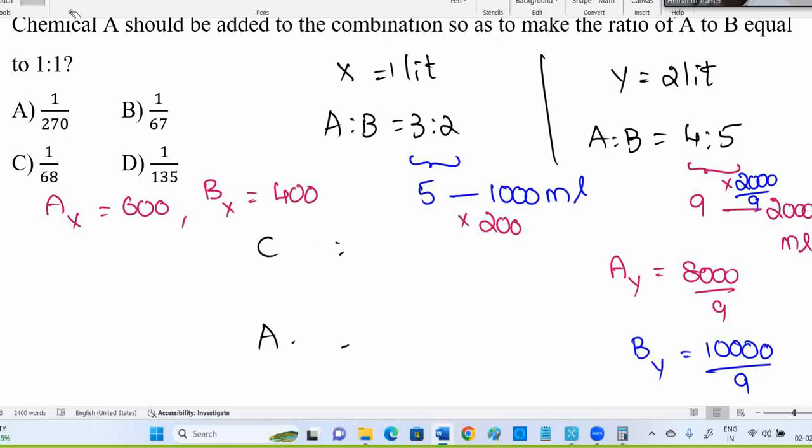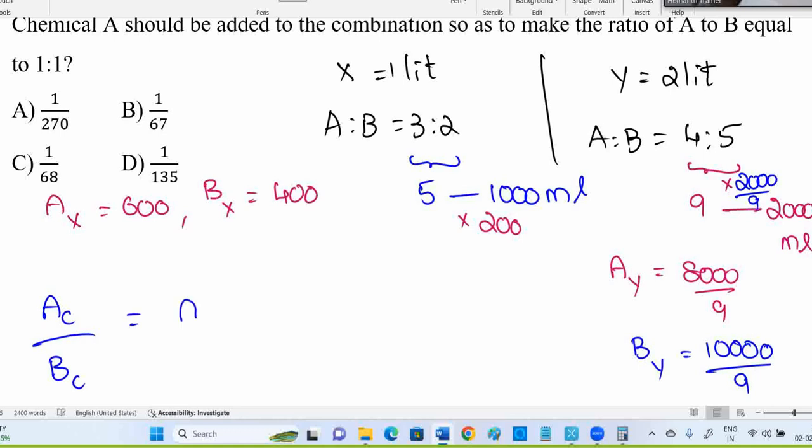Okay, now see this. Up to this, I hope you people are clear. Now what they are asking: this A and B is added to vessel C. In vessel C, what is A? What is B in vessel C?